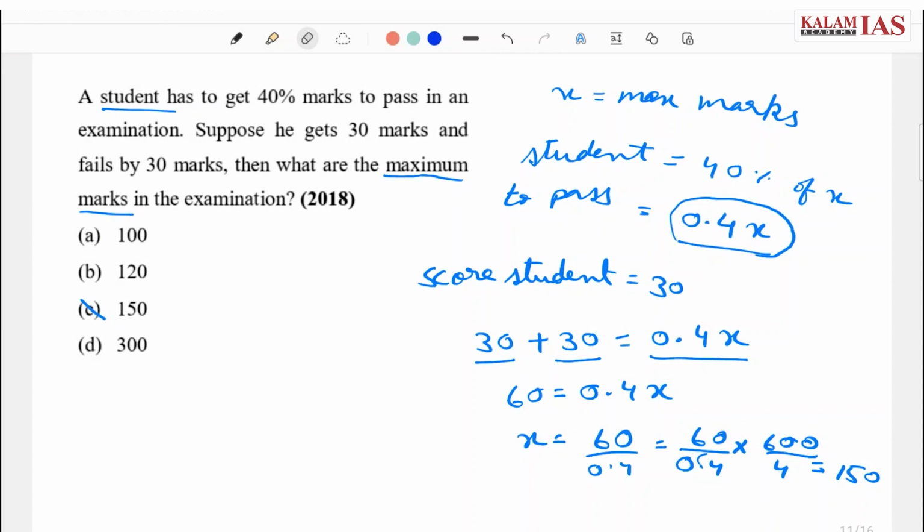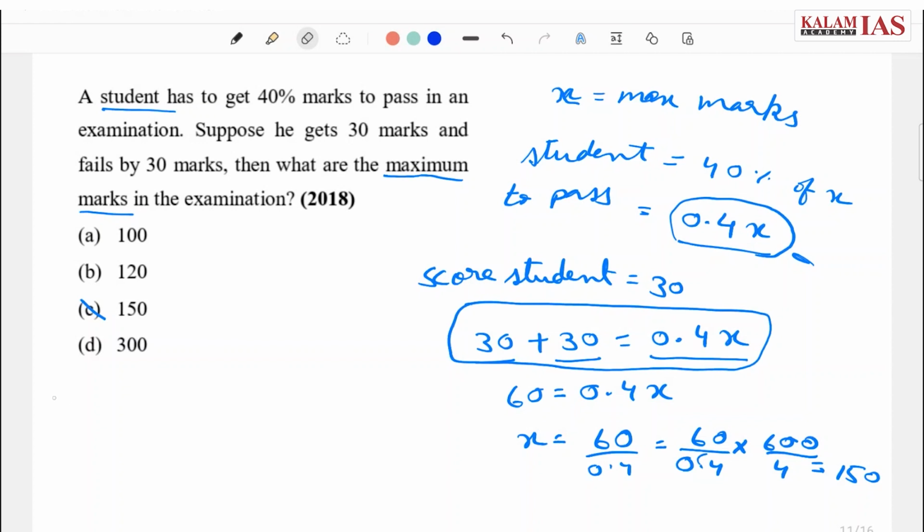This was a very simple question. Basically we had to formulate this equation. I'll again explain this. We have to see maximum marks that a student has to score. Let it be X, and then we can formulate this question and easily solve it. To pass the exam, student has to score 40% of X, that is 0.4x. Score of the student is 30 and it is 30 marks less than the required cutoff.